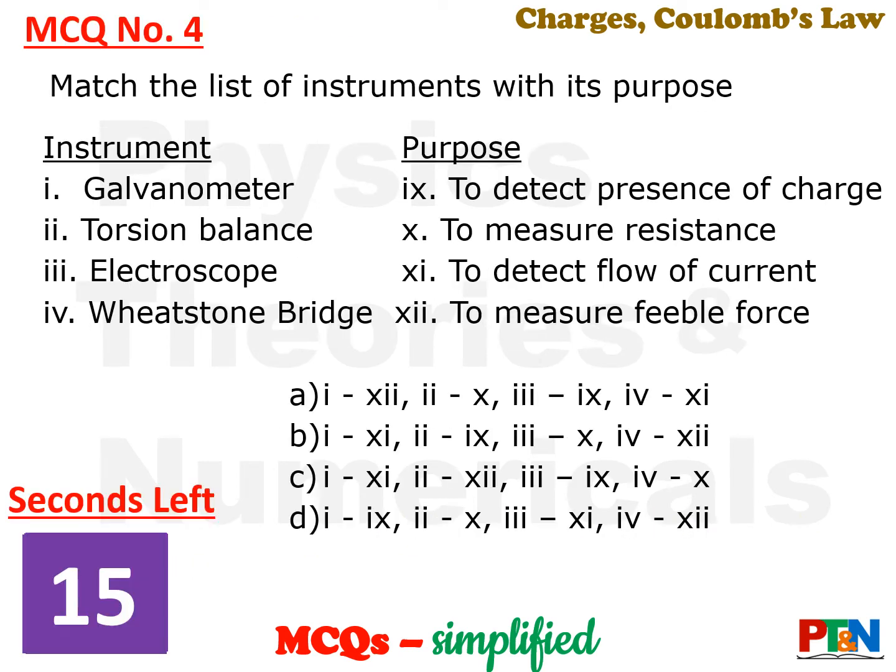Next MCQ. In column 1, you have been given names of instruments, and in column 2, you have been given names of the purposes. Now you need to match them from the given options. 15 seconds time for you. Your time starts now. You may not really need 15 seconds here. Be fast.